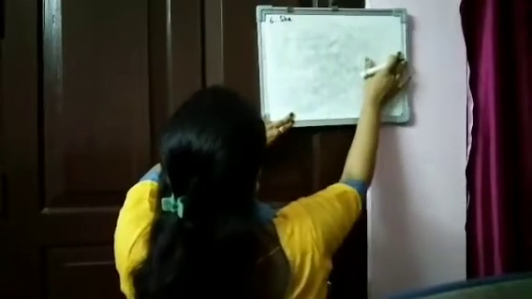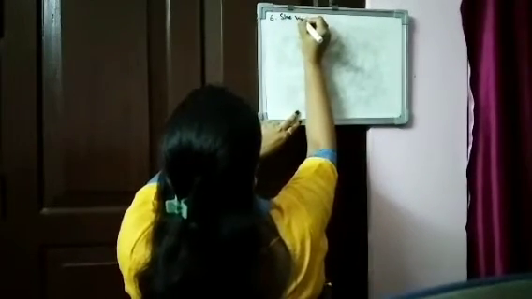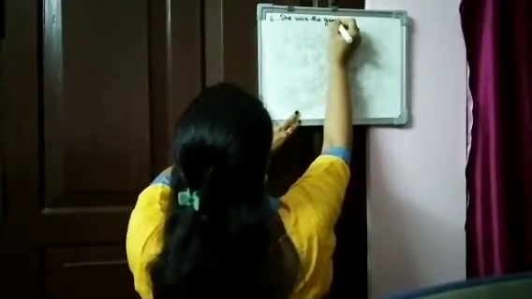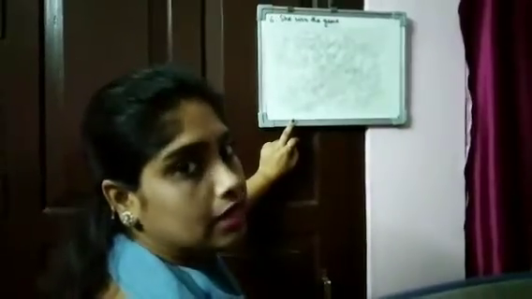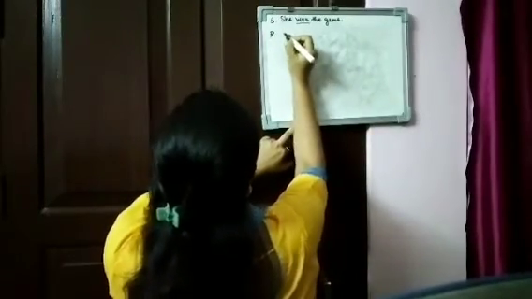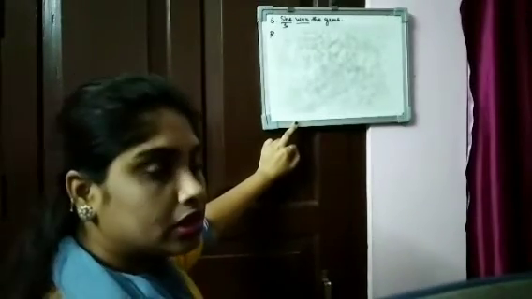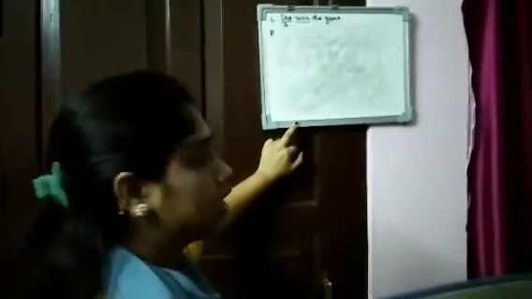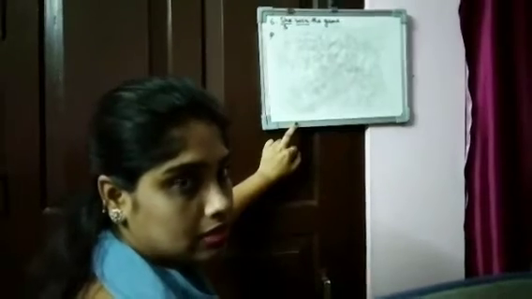She won the game. This is in past tense. Won. Okay? And what is our subject? Our subject is she. She means third person singular number, and won, as I said, is in past tense.